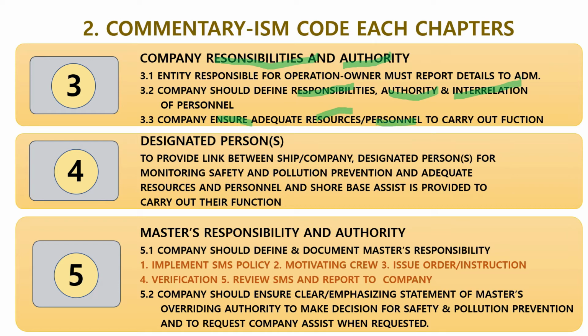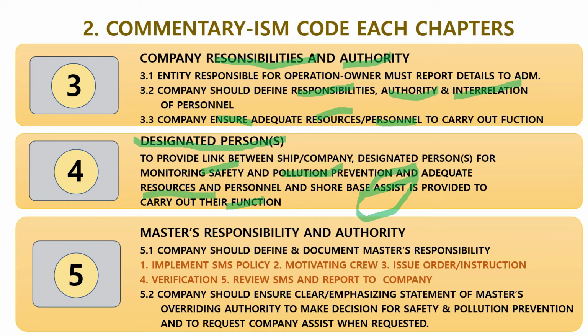Chapter 4. Designated person. Please keep in mind that the pronunciation is a little bit different because there is a design. So some crew are telling about designated person, but it's not true. Please, you check it out from the dictionary. Designated person, to provide link between ship and the company, designate person for monitoring the safety and pollution prevention, and adequate resources and personnel, and shore-based assist. Shore-based assist is provided to carry out their function.